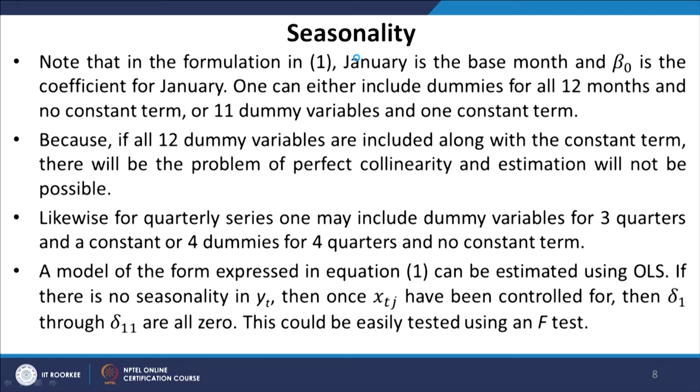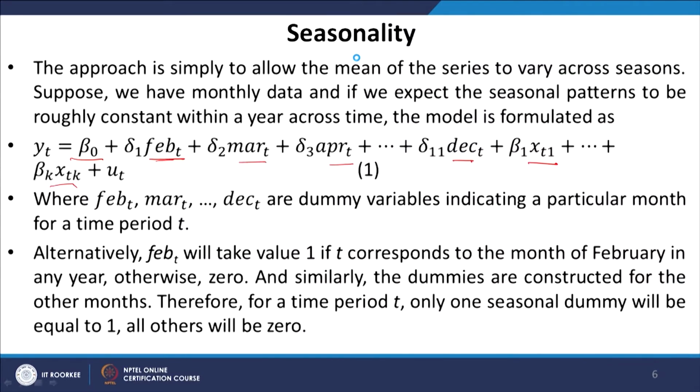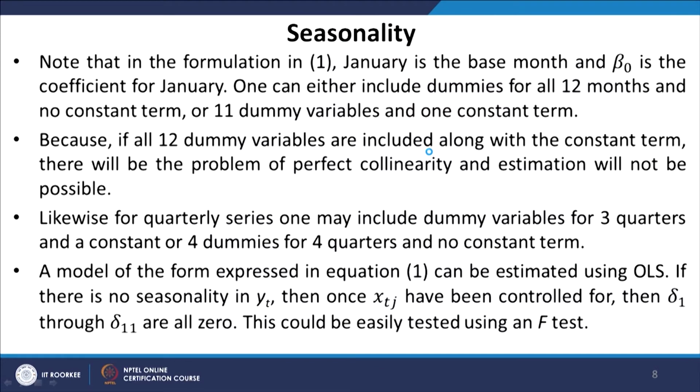Delta 1 to delta 11 are the coefficients corresponding to the dummy variables, right. They would all be 0 if there is no seasonality. This could be easily tested using an F test. So, we can go for a restricted regression and an unrestricted regression, where the restricted regression does not include any seasonal dummy variables, and the unrestricted regression actually does include them, the original model as expressed in equation 1.